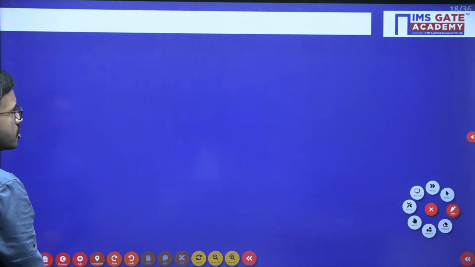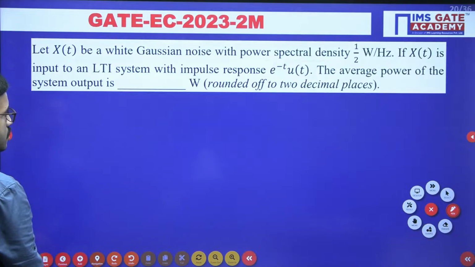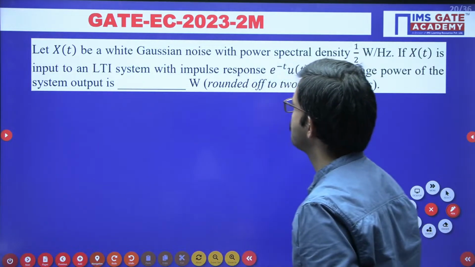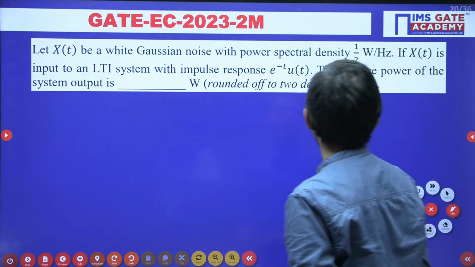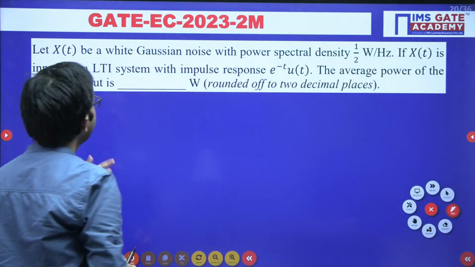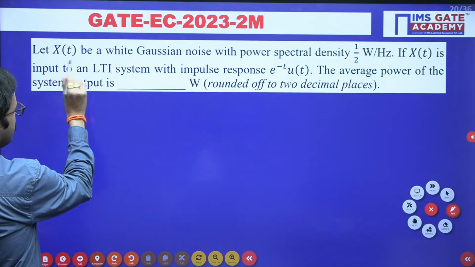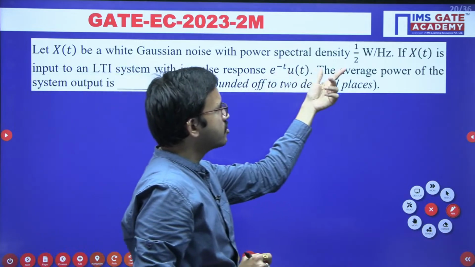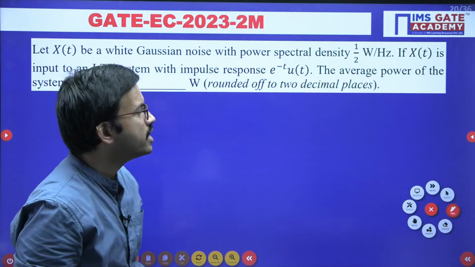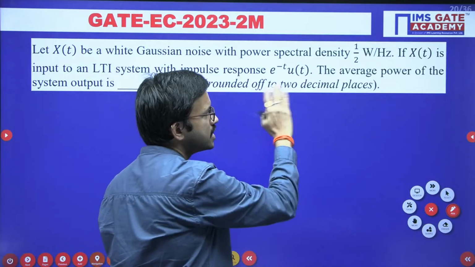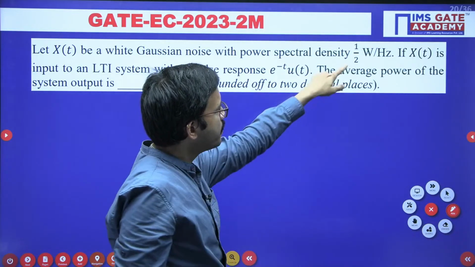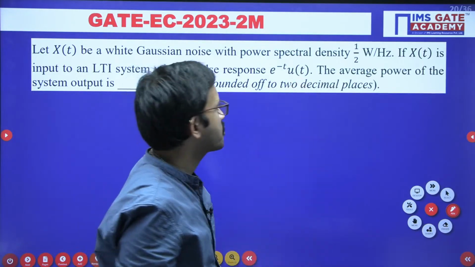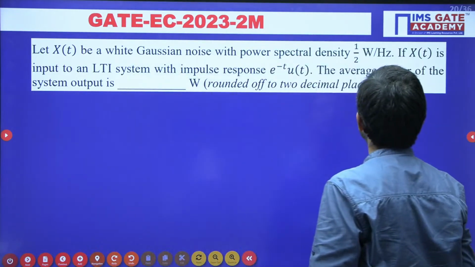Right, now the last question. This is the question asked in GATE EC 2023 for 2 marks. Here in this question, x of t is a white Gaussian noise. The corresponding power spectral density they have given is 1/2 watt per Hz. That means it is a double-sided power spectral density. Just by looking at this value you will know whether it is single sided or double sided.